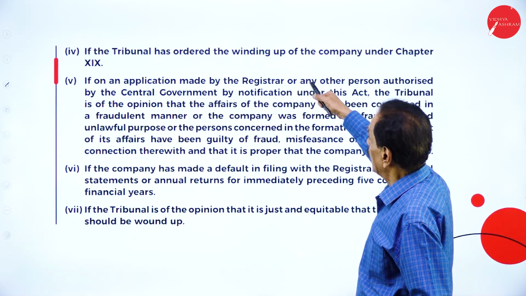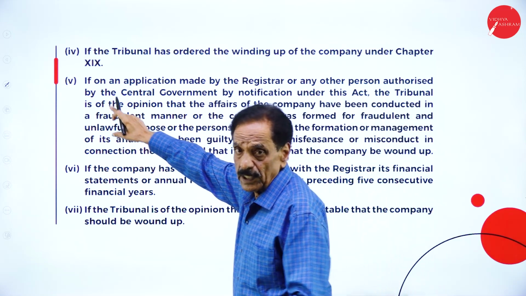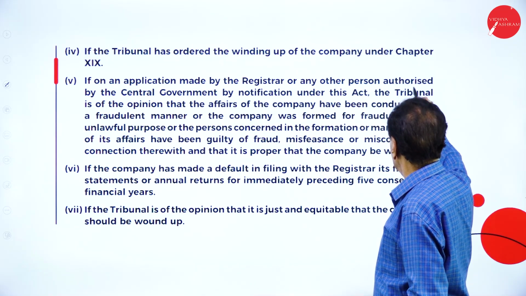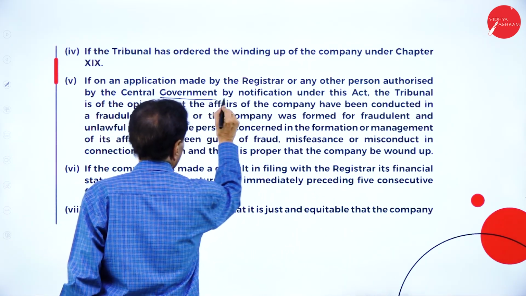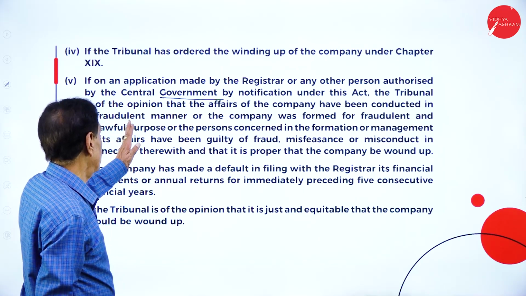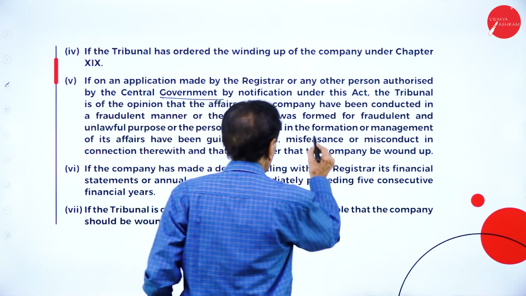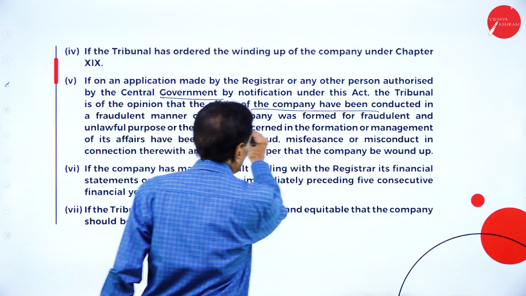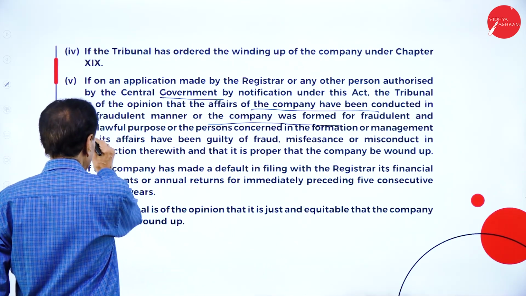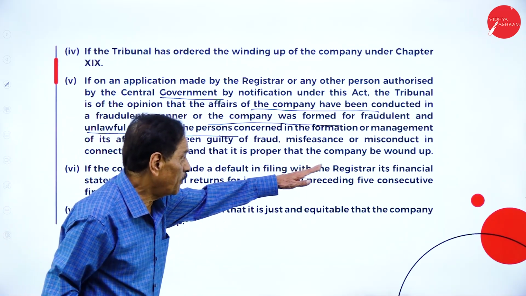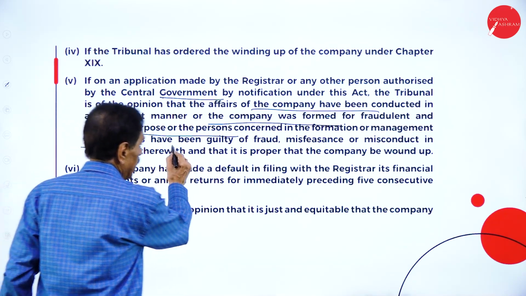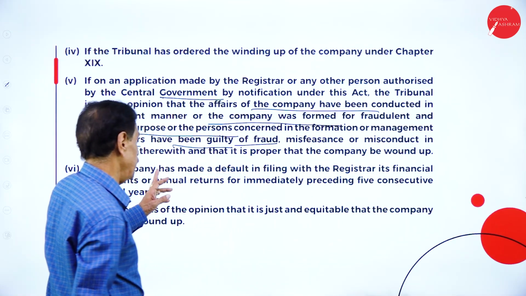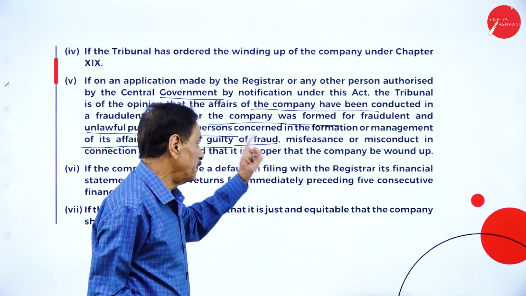Then, if the tribunal has ordered the winding up of the company under this chapter, on an application made by the registrar or any other person authorized by the central government by notification under this Act, and the tribunal is of the opinion that the affairs of the company have been conducted in a fraudulent manner, not in a correct manner, or the company was formed for a fraudulent and unlawful purpose, or the person concerned in the formation or management of its affairs has been guilty of fraud, misfeasance or misconduct in connection therewith, and that it is proper that the company be wound up.